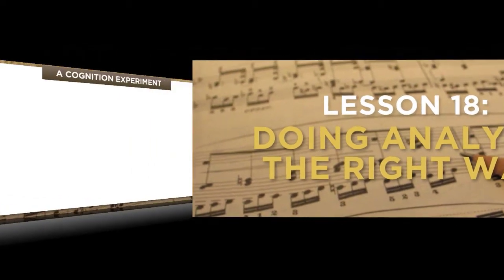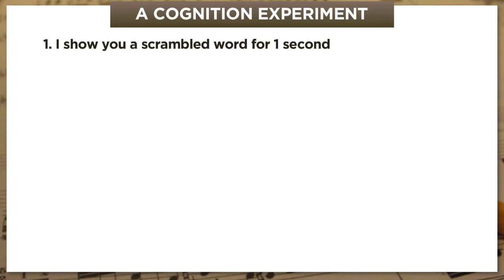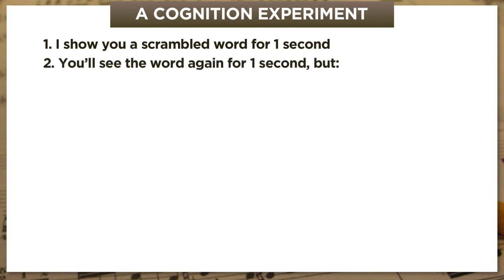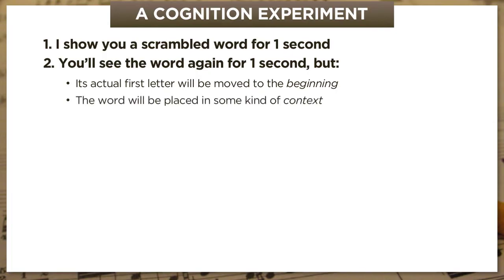Now, this may seem weird, but I want to start with an informal cognition experiment, and my reason will be clear in a minute. I'm going to show you a scrambled word for 1 second, and of course I want you to try to unscramble it. Then I'm going to show you the same word again for 1 second, but with two key changes. I'm going to move the actual first letter to the beginning, where it's supposed to be, and I'm going to put the word in some sort of context. And we'll see how this affects your processing speed.